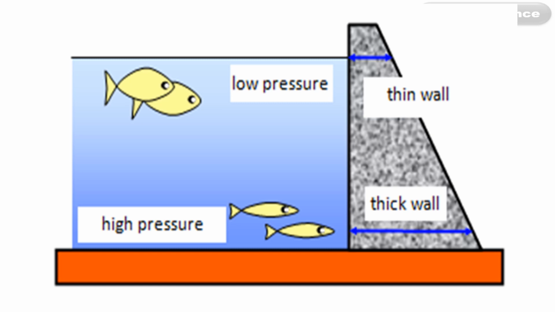So a give-reason question may come from this: why is the wall of the dam made thick at the bottom? The reason is, first point, pressure increases with increase in depth from the free surface. Second point, to withstand this high pressure, the wall of the dam is made thick at the bottom.